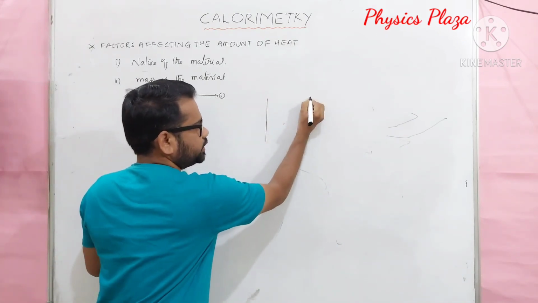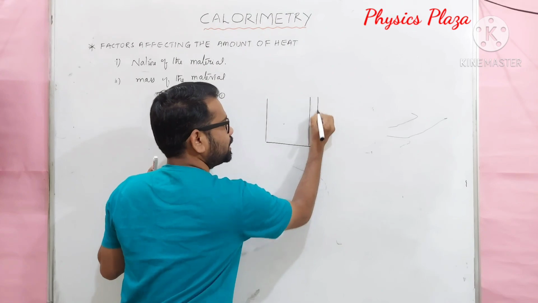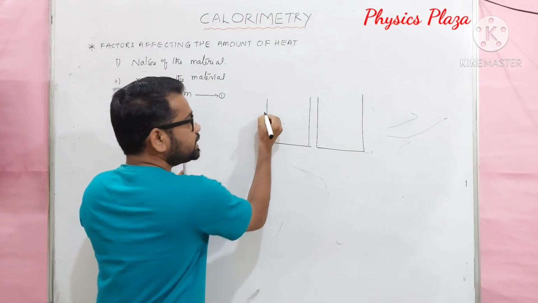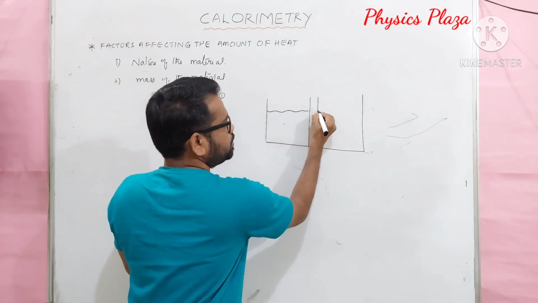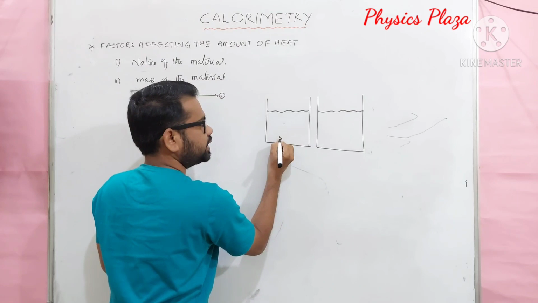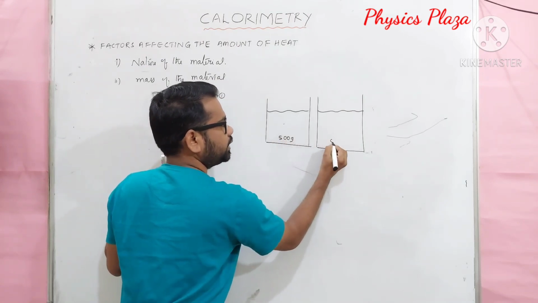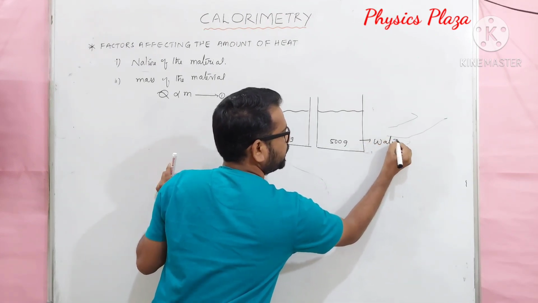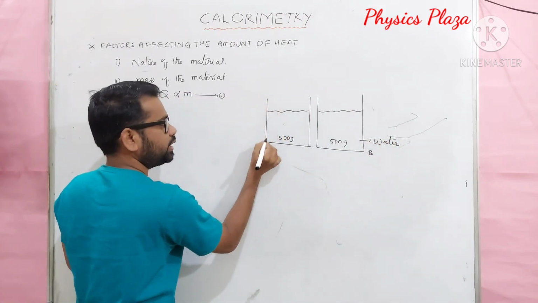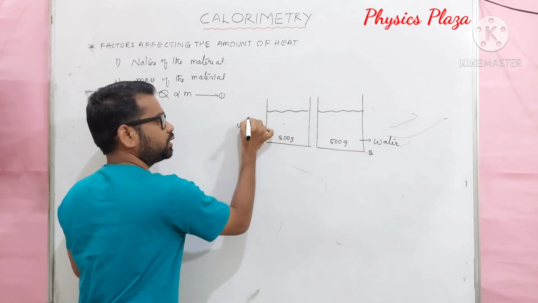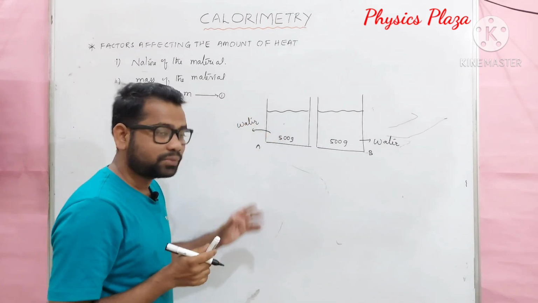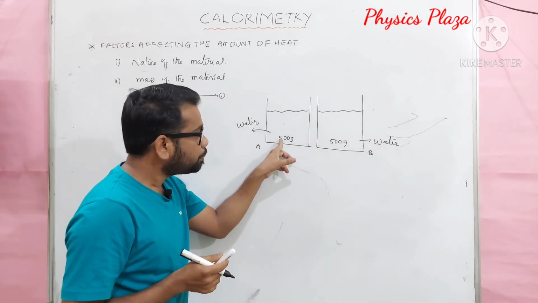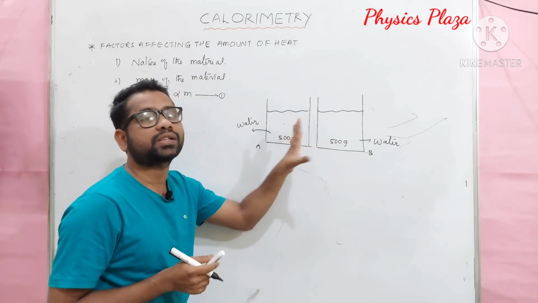Let us consider again two identical beakers in which the same amount of water is taken. For suppose here it is 500 grams of water and here it is 500 grams of water. Don't forget that in beaker A also water is taken, and in beaker B also water is taken. Children, this time the nature of the material is the same, and the mass of the material is also the same.